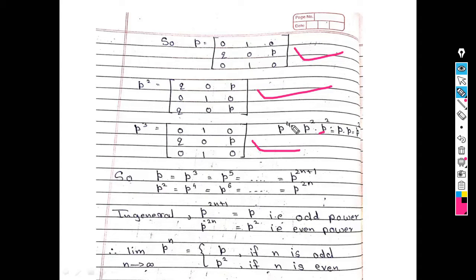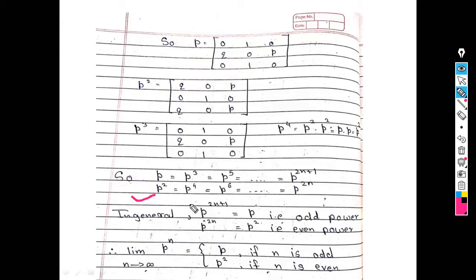Now we find one more matrix, that is P raised to 4. The answer is the same as P square. So I get P into P is the same as P cube. P cube is the same as P raised to 5. In general, P raised to 2n plus 1.